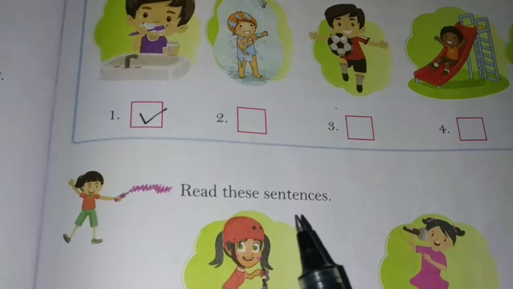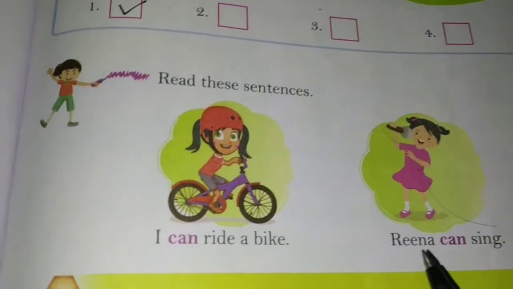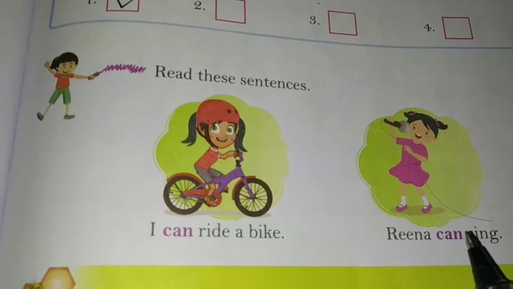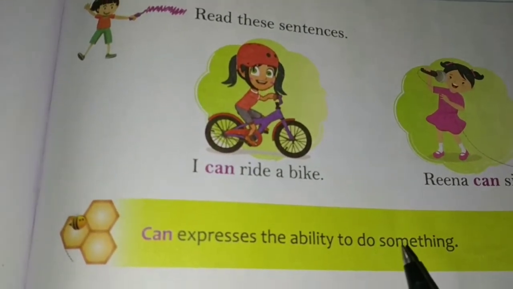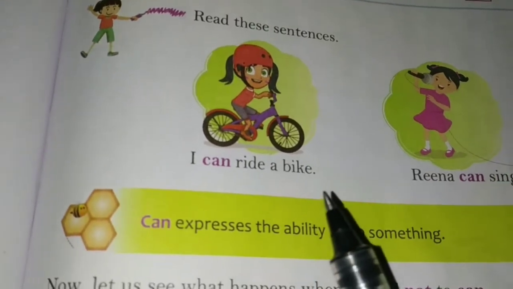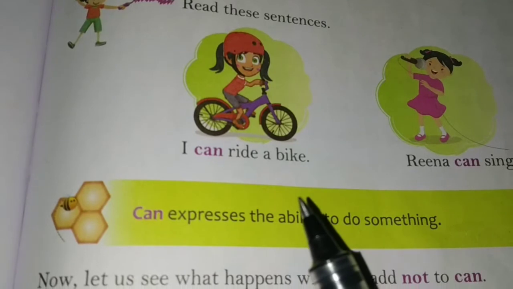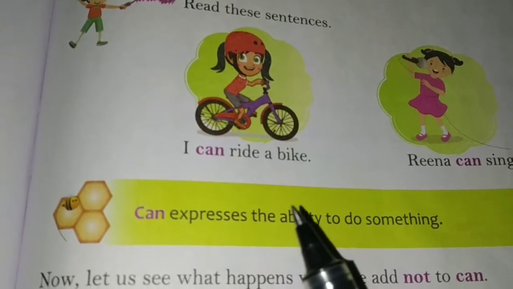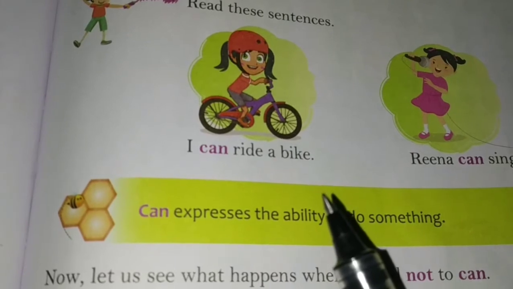Next is read the sentences. I can ride a bike. Reena can sing. Can expresses the ability to do something. So in this chapter we are mainly going to learn how to use can, cannot, should not in sentences.